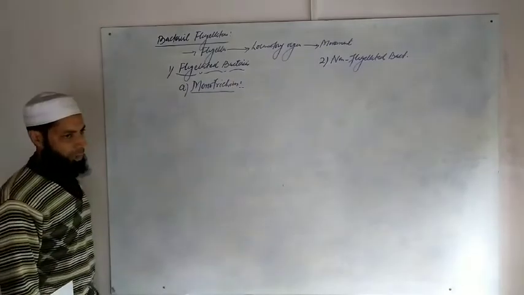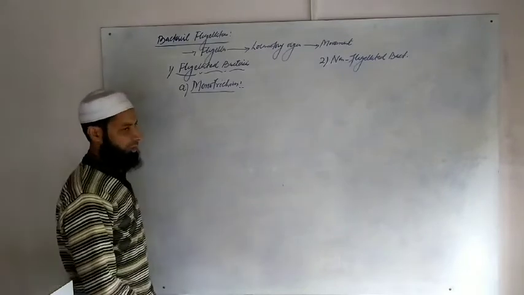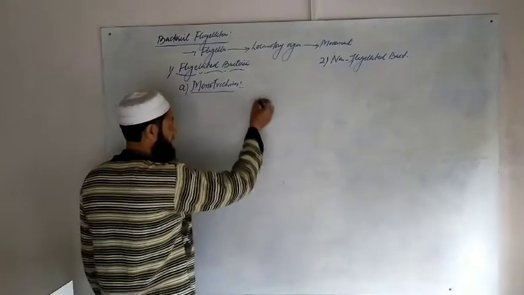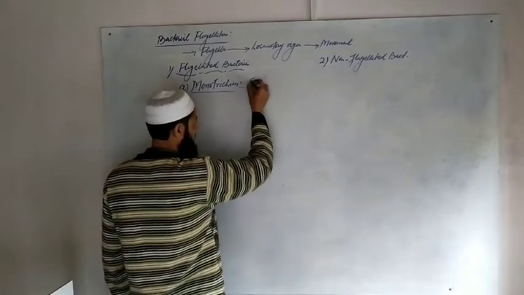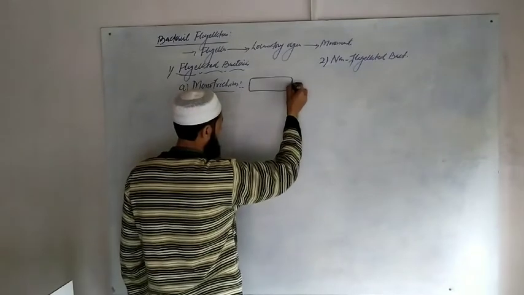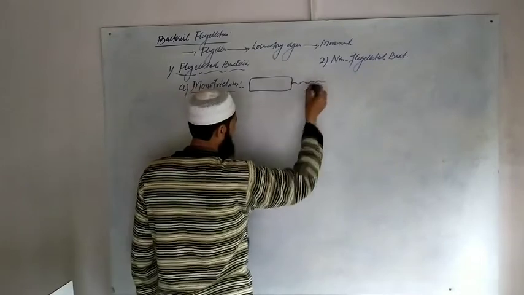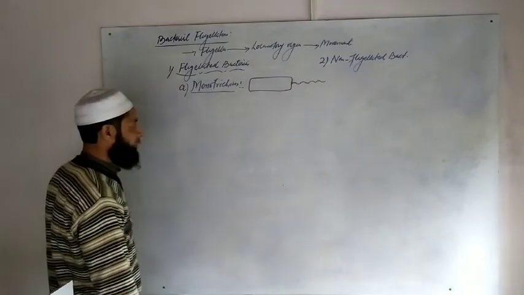Monotrichous is that type of bacterial cell where a single flagellum is present at one side of the body. For example, I will show you. It is a rod-shaped bacterial cell having a single flagellum at one end of its body. It is called monotrichous.